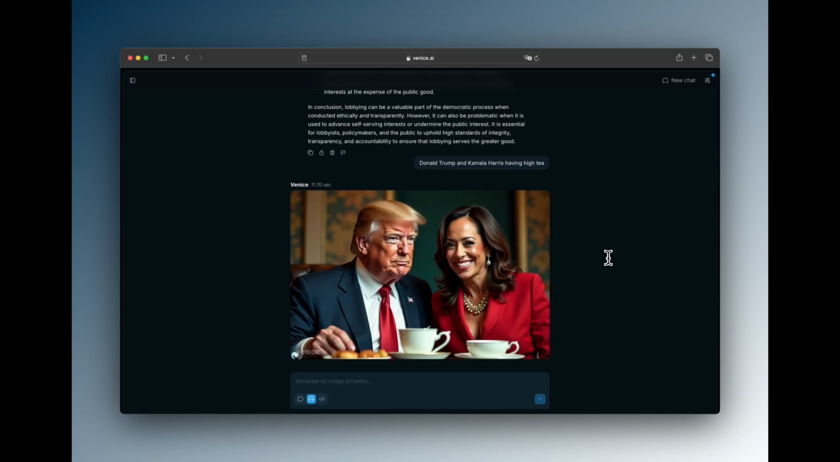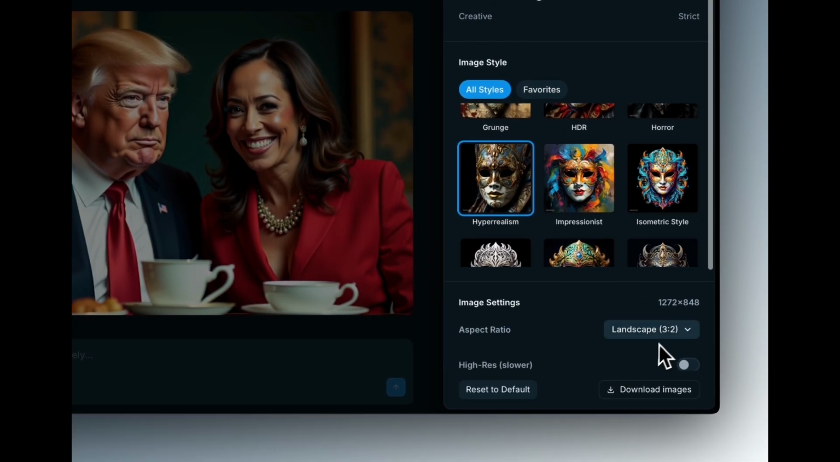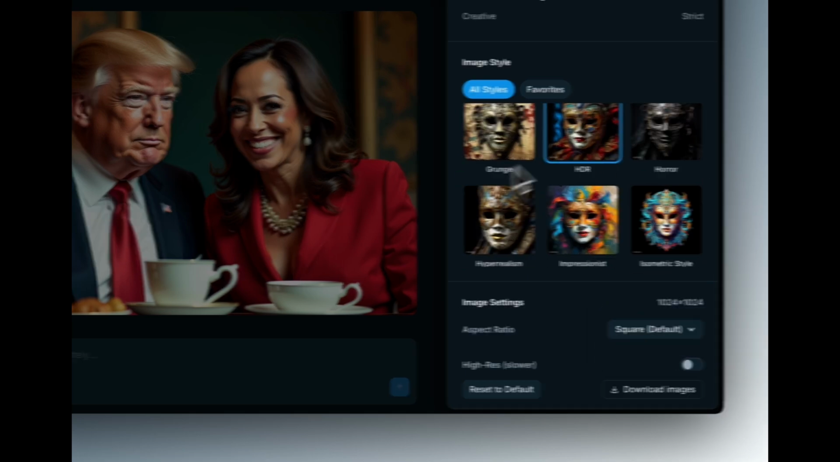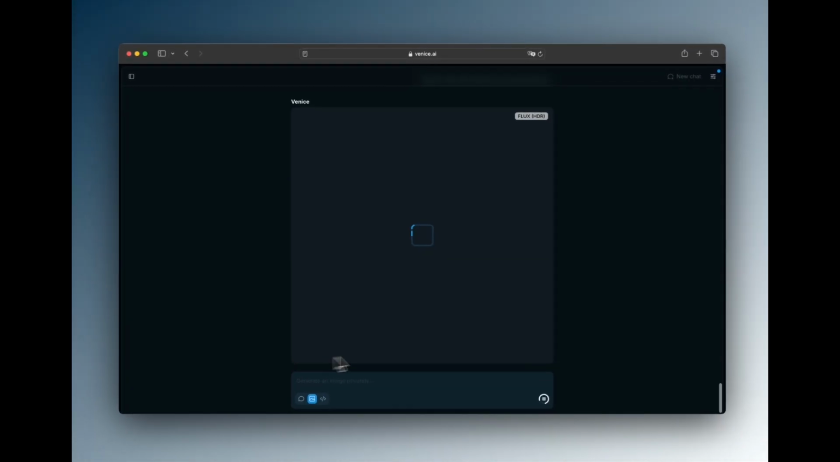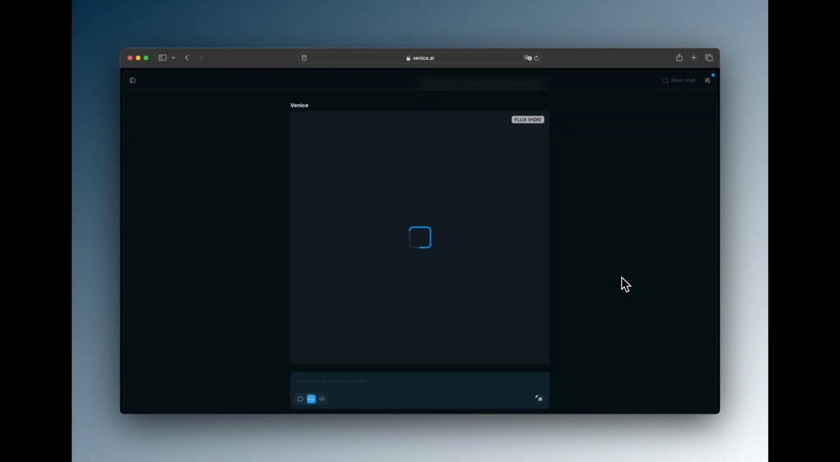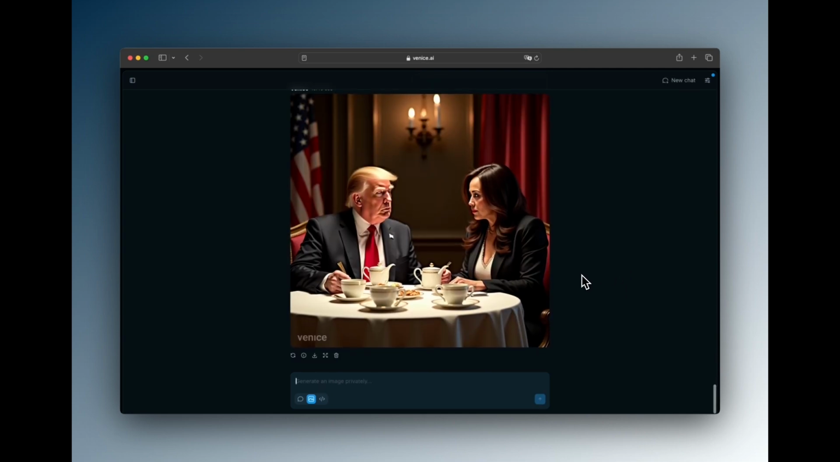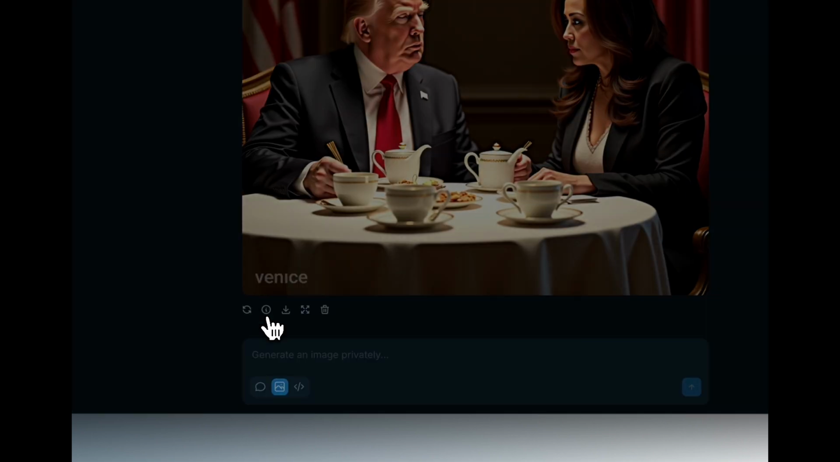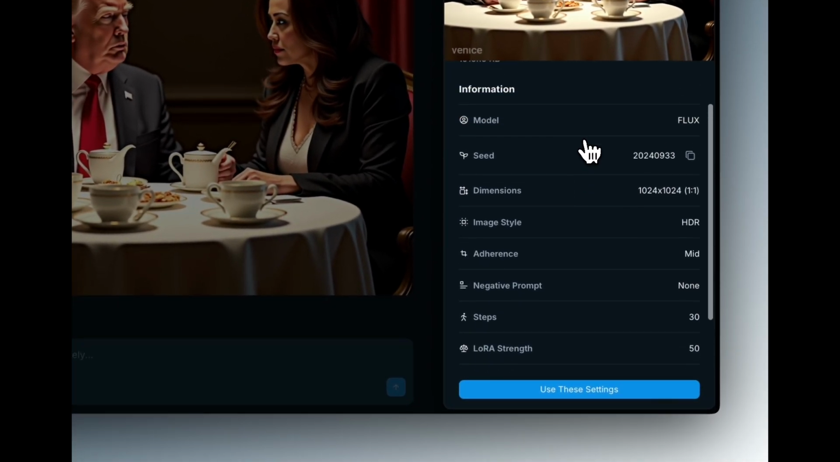What if we want this in portrait mode in another style? Go back to Settings, change to Square, select a different style, and click this Regenerate button at the bottom left of the prior image. By clicking the Info button, you can also see the settings used for any image, and by clicking Use these settings, they will be copied into the next image.